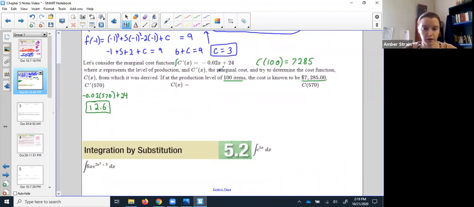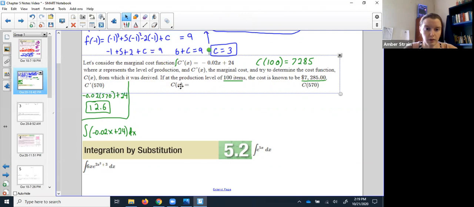All right, so here we go. First, I need to integrate. So the integral, I'll start it over here. This one's done. The integral of -0.02x plus 24 dx is how we're going to get my c of x.